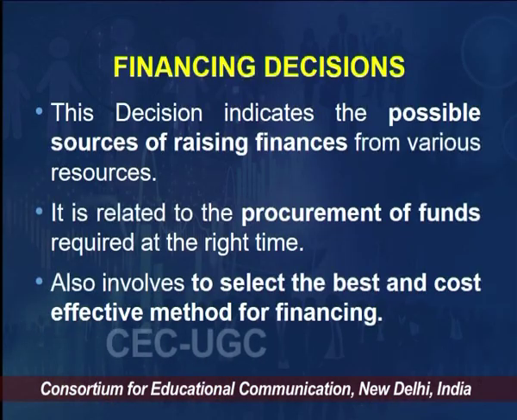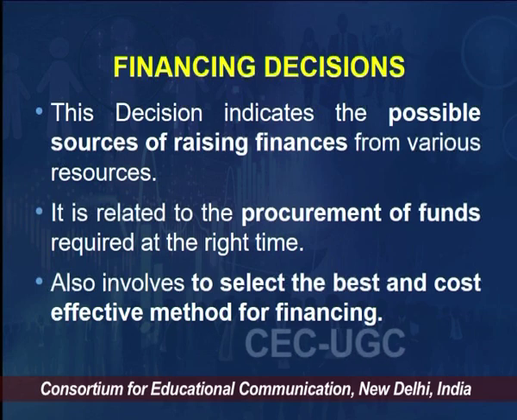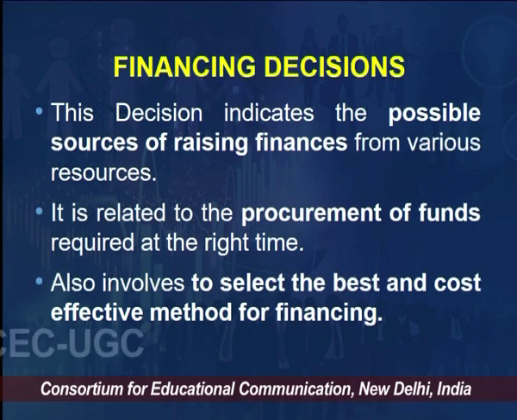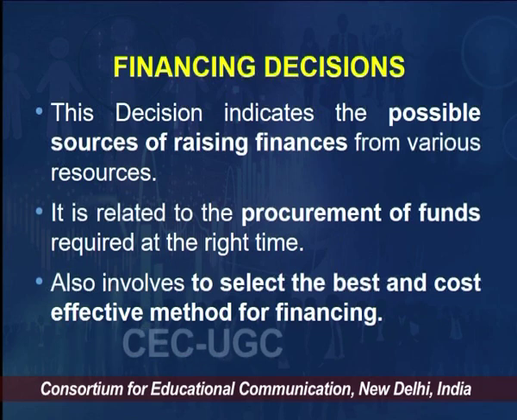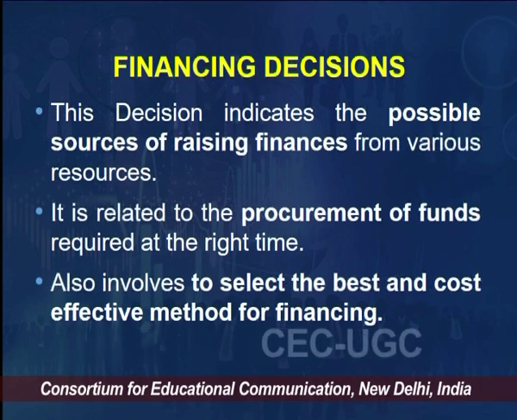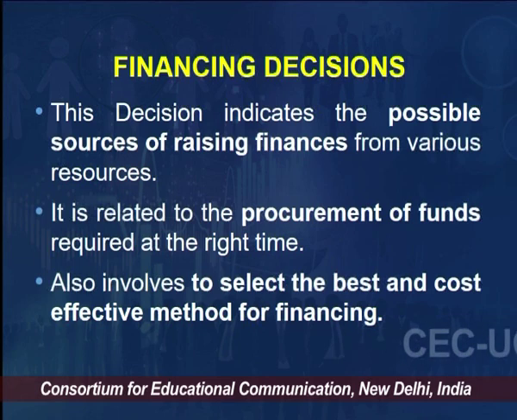So what is financing decision? It indicates the possible sources of raising finances from various resources, and it is related to the procurement of funds required at the right time. So it involves selection of the best and cost effective method for financing.